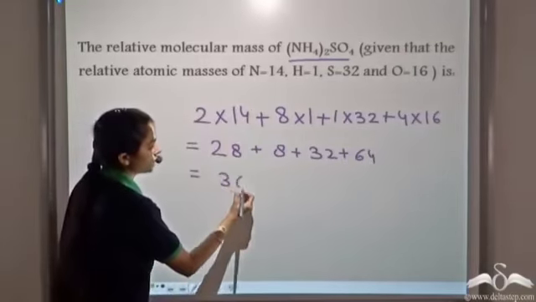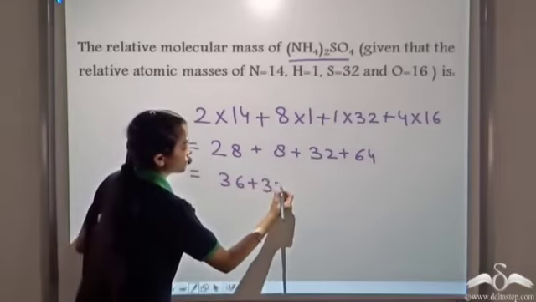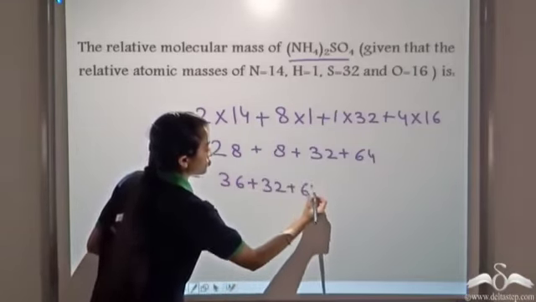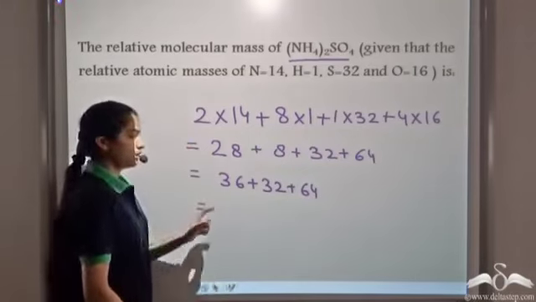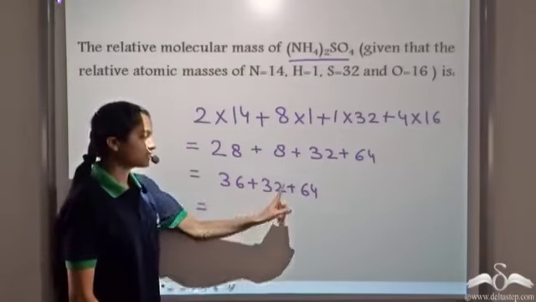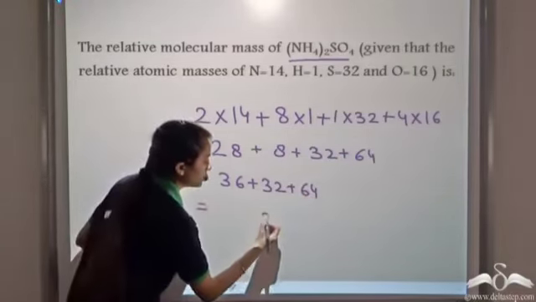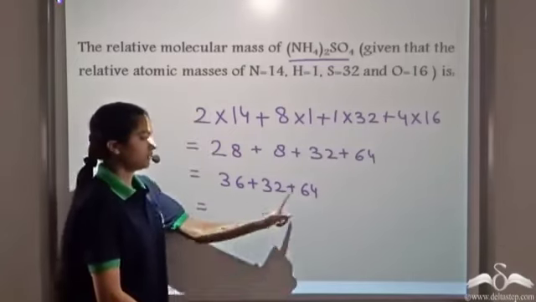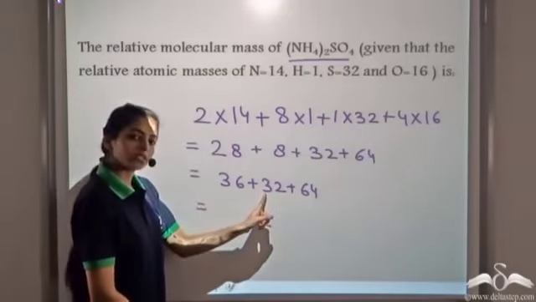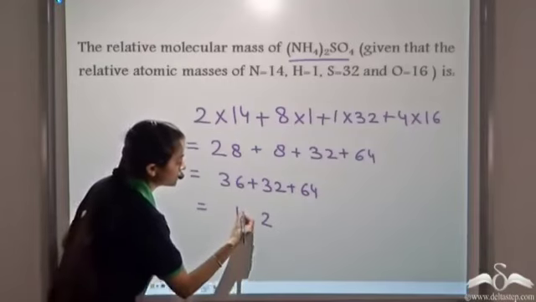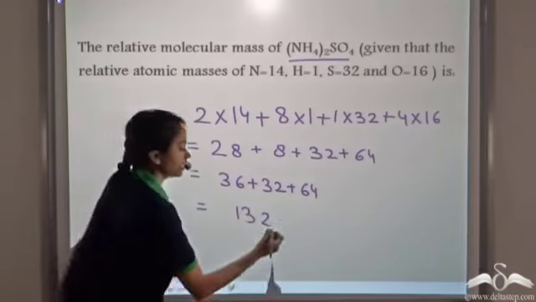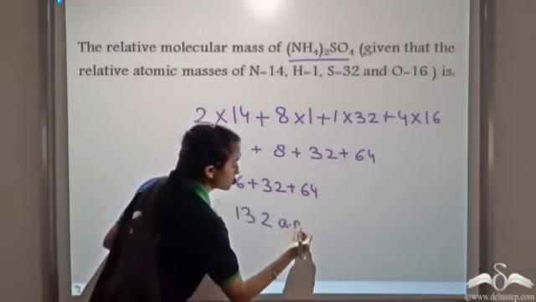So let's calculate. When we calculate and add this, we get 132 atomic mass unit.